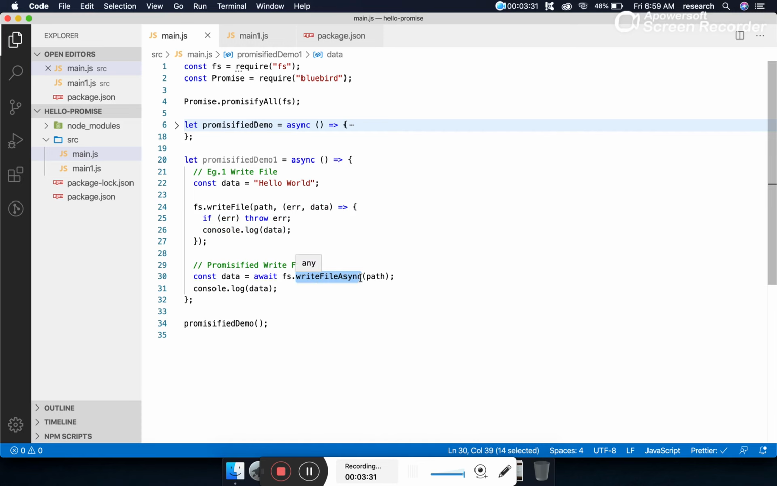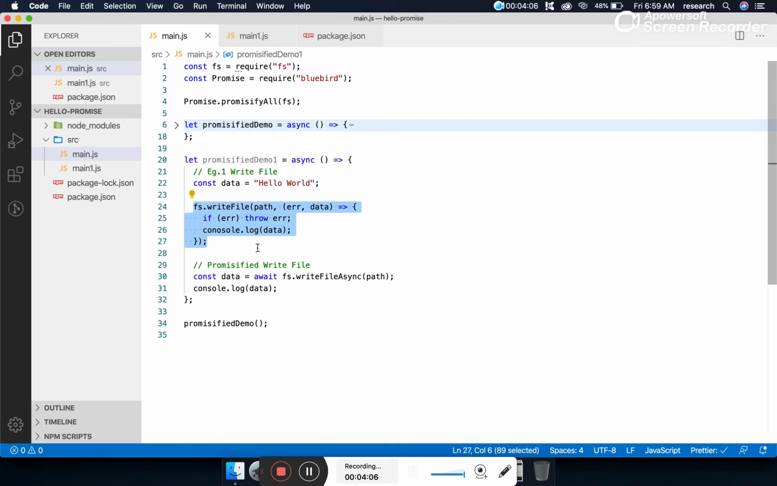WriteFileAsync. So how do we derive the method name? WriteFile remains as it is, and we suffix the keyword Async. And now this method becomes asynchronous, and it returns what? A promise object. So we can wait for the promise and get the data back. And this is easier to understand than this block of code.